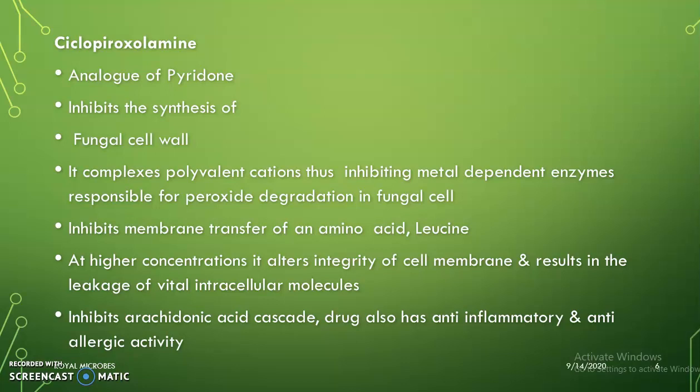Ciclopirox olamine, it's an analog of pyridone. It inhibits the synthesis of the fungal cell wall. It can complex with polyvalent cations, thus inhibiting the metal-dependent enzyme system, which is responsible for peroxide degradation in the fungal cell. Therefore, peroxide degradation gets inhibited. It can also inhibit the transfer of an amino acid, that is leucine. At higher concentration, it can alter the integrity of the cell membrane, resulting in the leakage of vital cellular components.